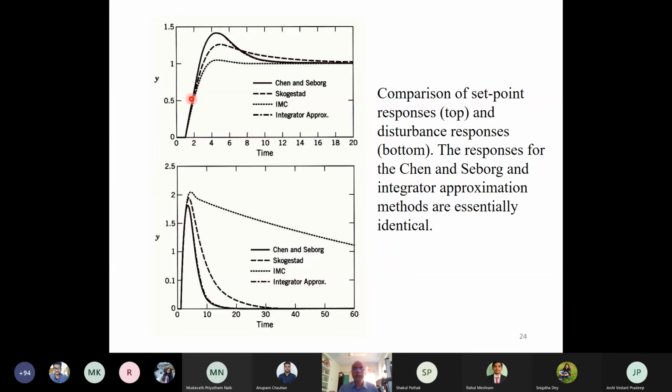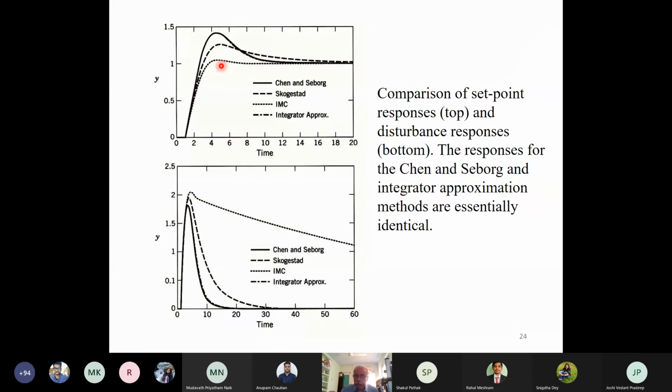But in this case, your servo control will have a lot of overshoot in the output response. So this is the simulated response for the process, and normally, based on this simulation, we should decide which method or which tuning we have to choose. Okay, so I'll stop here. So this is, in essence, the IMC controller.